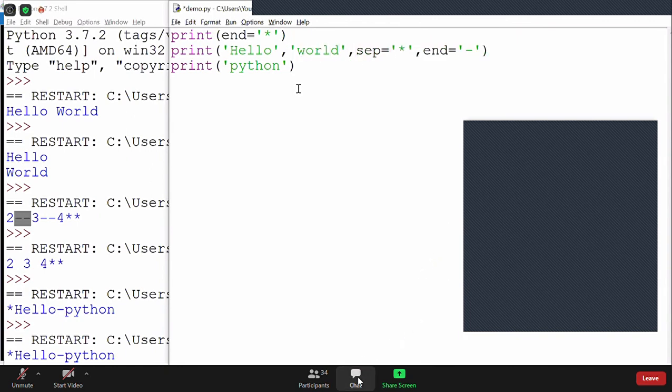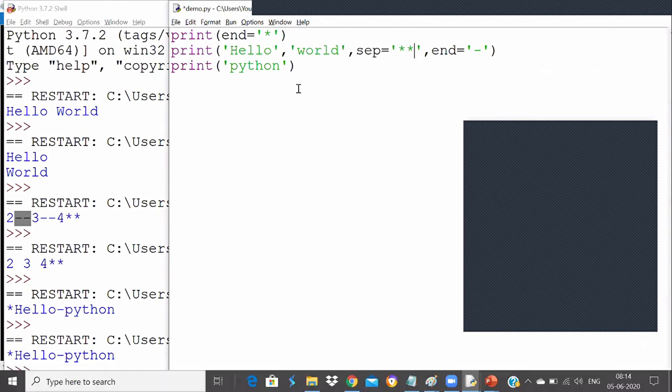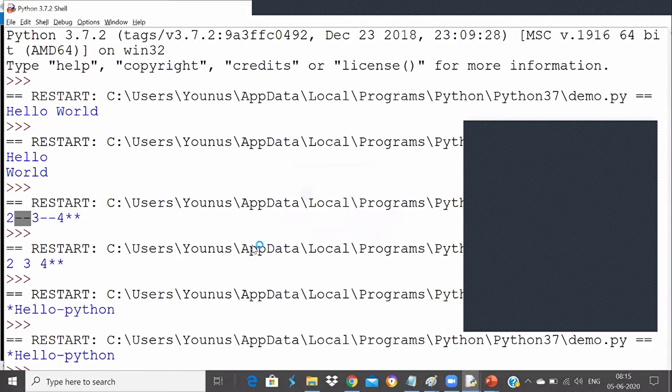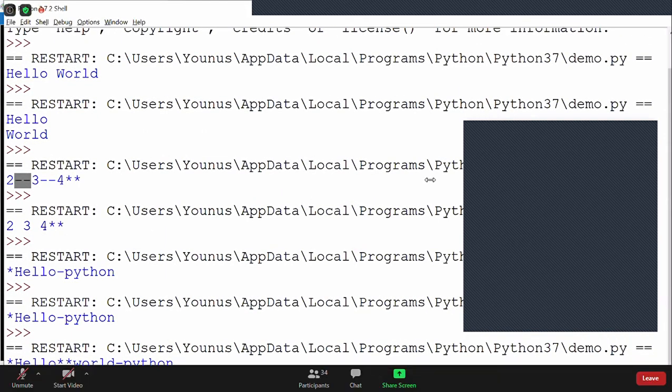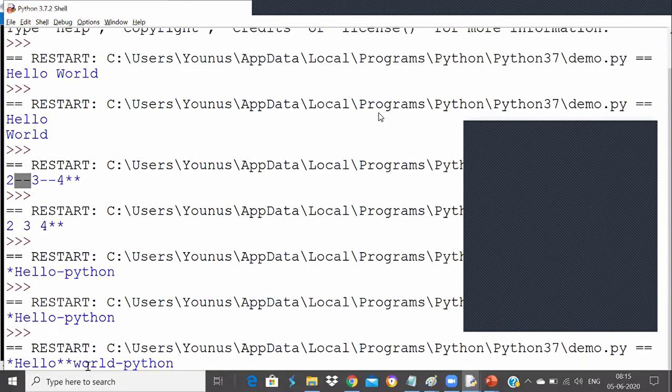Hello comma world. Now the star separator also comes into the picture because it has multiple arguments now. So the separator also comes into the picture. Now the output will be something like this: hello double star world. Very good, Udit. Now everybody following? Satyam, Aditi, everybody following.